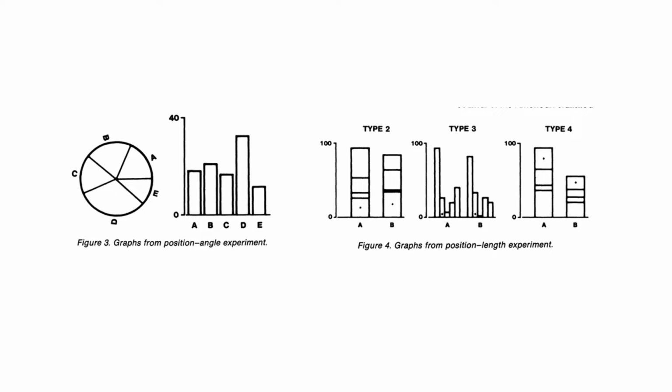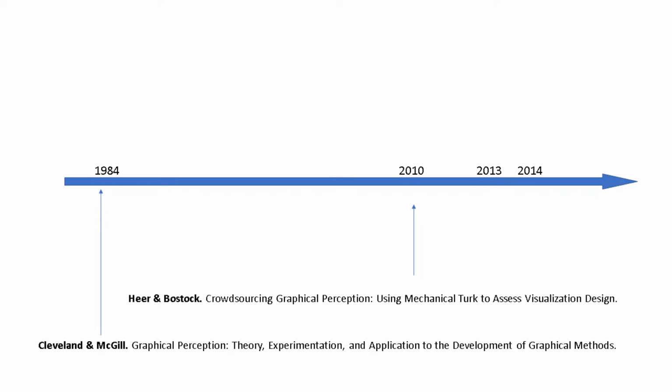This project recreated Cleveland and McGill's study on comparing two areas of different types of graphs. Going back to the timeline, in 2010, Heer and Bostock conducted a large-scale experiment which included about 1.6 thousand people to verify the quality of input coming from Amazon's Mechanical Turk, an online research crowdsource platform.